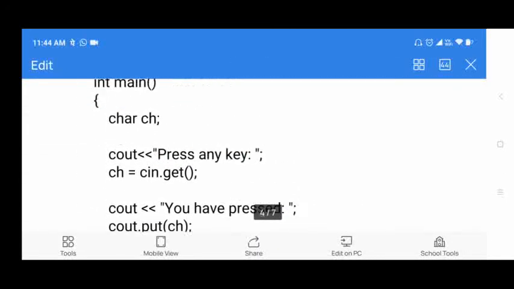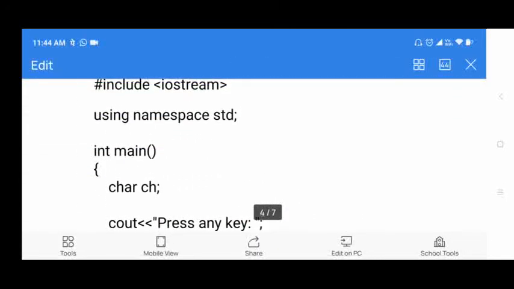So here first I have explained the streams. Next, unformatted and formatted. Streams are nothing but a collection of characters, a sequence of bytes. That sequence of bytes you can collect from a user or print on the output screen. If you are collecting that sequence of characters from a user, that is the input stream. If you are printing the same on the output screen, that is called an output stream. iostream means both input and output.